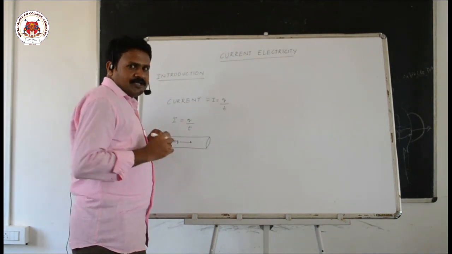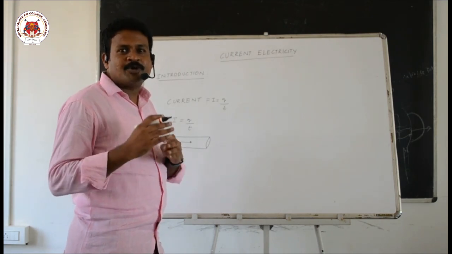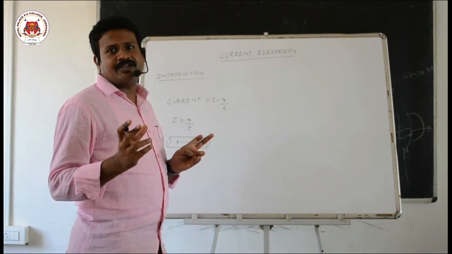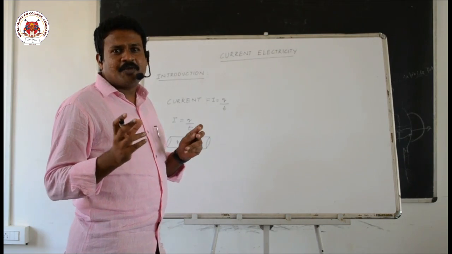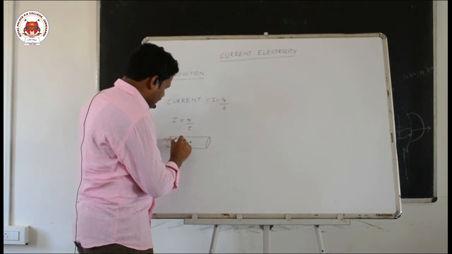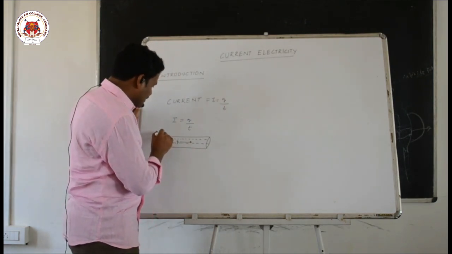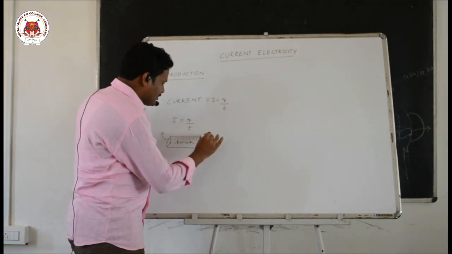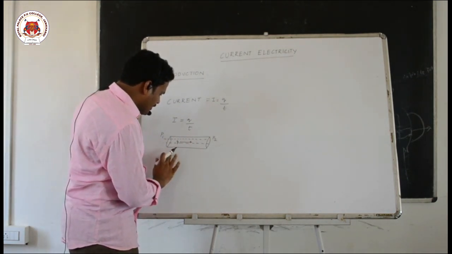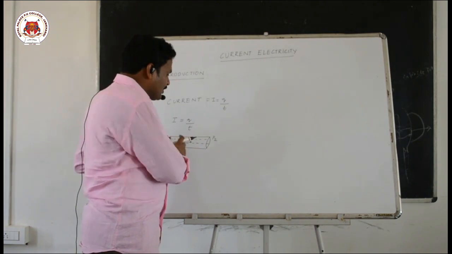Now if you take water current, does water flow on its own? For that we have to create some height difference, that is, some pressure difference. Whenever there is a pressure difference, water will flow across a pipe. Let us assume this is a water pipe. Let us take the pressure here as P1 and the pressure here as P2. I should create some pressure difference, let us take P2 greater than P1. Once we create the pressure difference, water starts flowing.